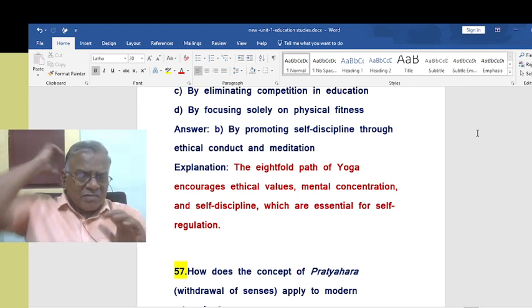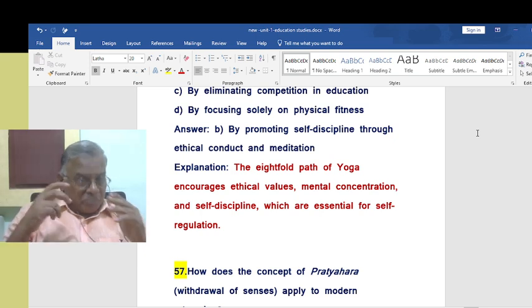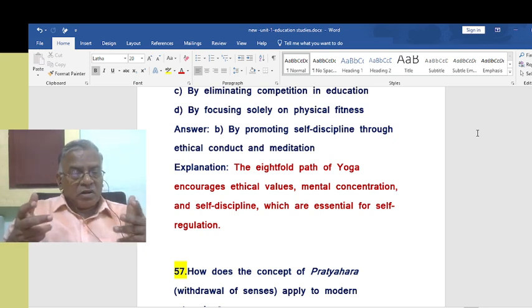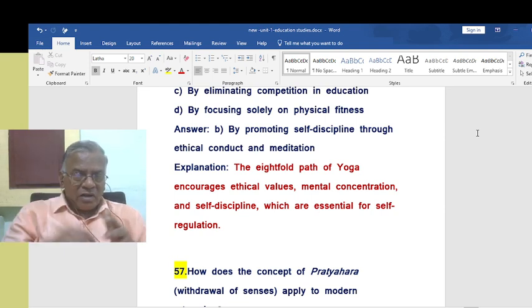Somewhere or other you must have the link. Of course, linking properly, that's what is important. You will get a clue there. One of the alternatives will be the correct one. After seeing that, immediately you can just put it. By promoting self-discipline through ethical conduct and meditation, the eightfold path of yoga can be encouraged, right? So it encourages ethical values, mental concentration, self-discipline, which are essential for self-regulation.